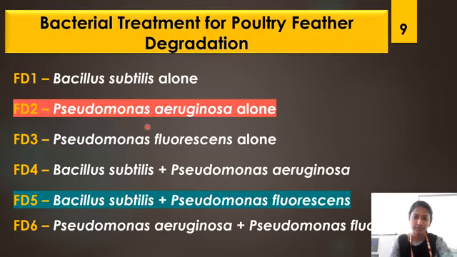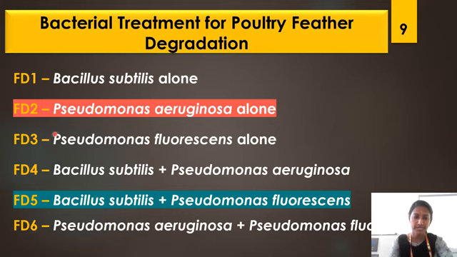Bacterial treatment for poultry feather degradation. We have taken 3 different bacterial cultures. Feather degradation 1, Bacillus subtilis alone. Feather degradation 2, Pseudomonas aeruginosa alone. Feather degradation 3, Pseudomonas fluorescens alone. And by the co-inoculation method, feather degradation 4, Bacillus subtilis plus Pseudomonas aeruginosa. Feather degradation 5, Bacillus subtilis plus Pseudomonas fluorescens. Feather degradation 6, Pseudomonas aeruginosa plus Pseudomonas fluorescens.